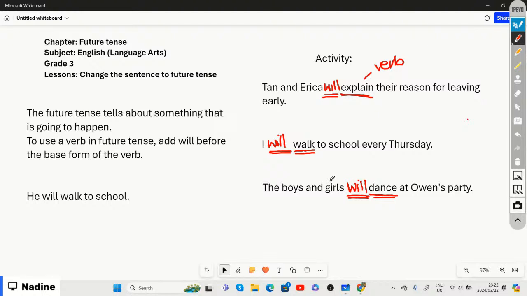It shows that something is going to happen. It did not happen yet, whether it is tomorrow, later tonight, the next day, the weekend, next month, or next week, but it's going to happen.